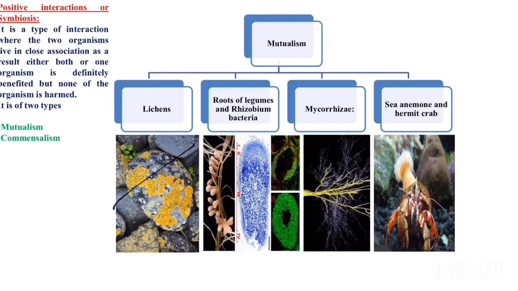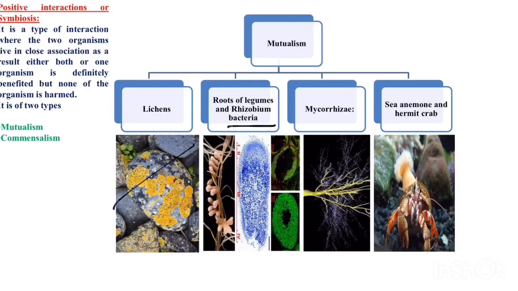And the next one is leguminous plants and rhizobium bacteria. All the leguminous plants, all dal plants, have roots with nodule-like structures. Within these nodules the rhizobium bacteria is present. What this rhizobium bacteria does, residing within the root nodules, is fix the atmospheric nitrogen.